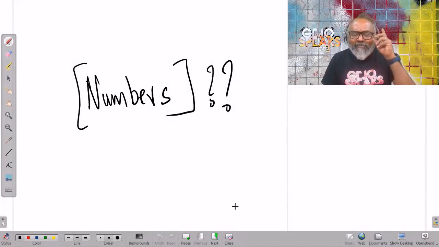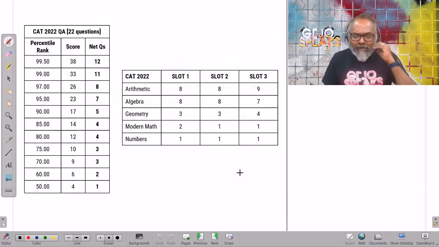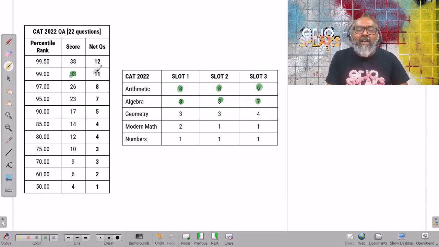Now, if I look at CAT, you see there is arithmetic, 8 to 9 questions per slot, slot 1, slot 2, slot 3. Algebra is 7 questions. Now, if I want to hit the 99 percentile, I have to get 11 questions correct. If I want to hit the 97 percentile, I'm looking at 8 to 9 questions net correct.